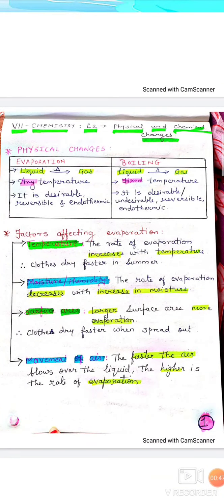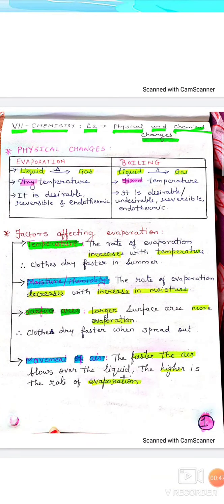The second factor which we are going to study is moisture or humidity. As the amount of moisture increases in the air, the rate of evaporation decreases. I am repeating, as the amount of moisture or humidity increases in the air, the rate of evaporation decreases. The third important factor is surface area. The larger the surface area, the more will be the evaporation.